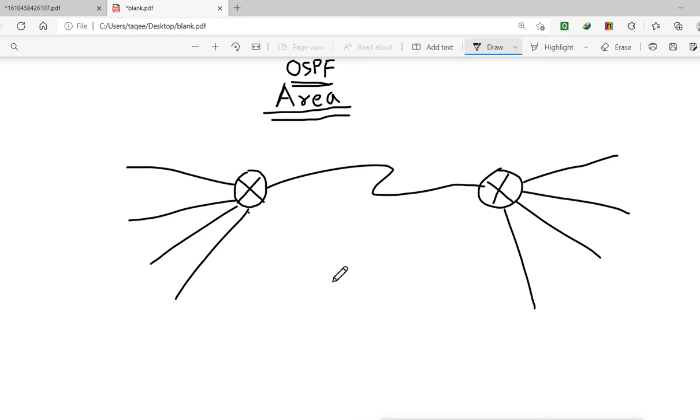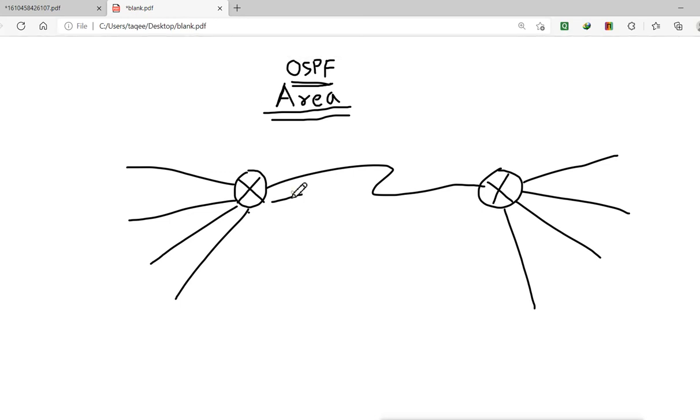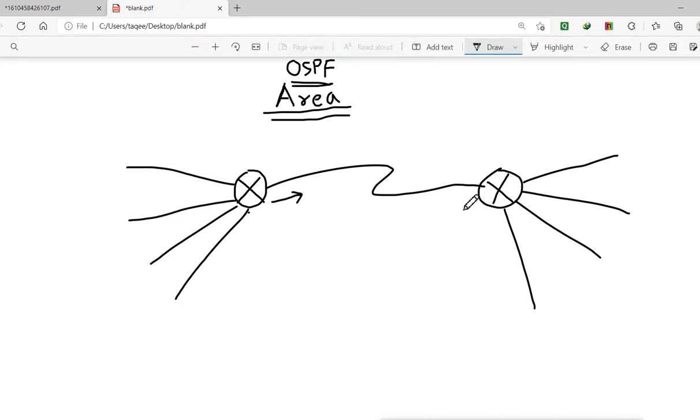When this router sends information about its networks to the other router, it will send that it has all these networks connected, and the other router will do the same.